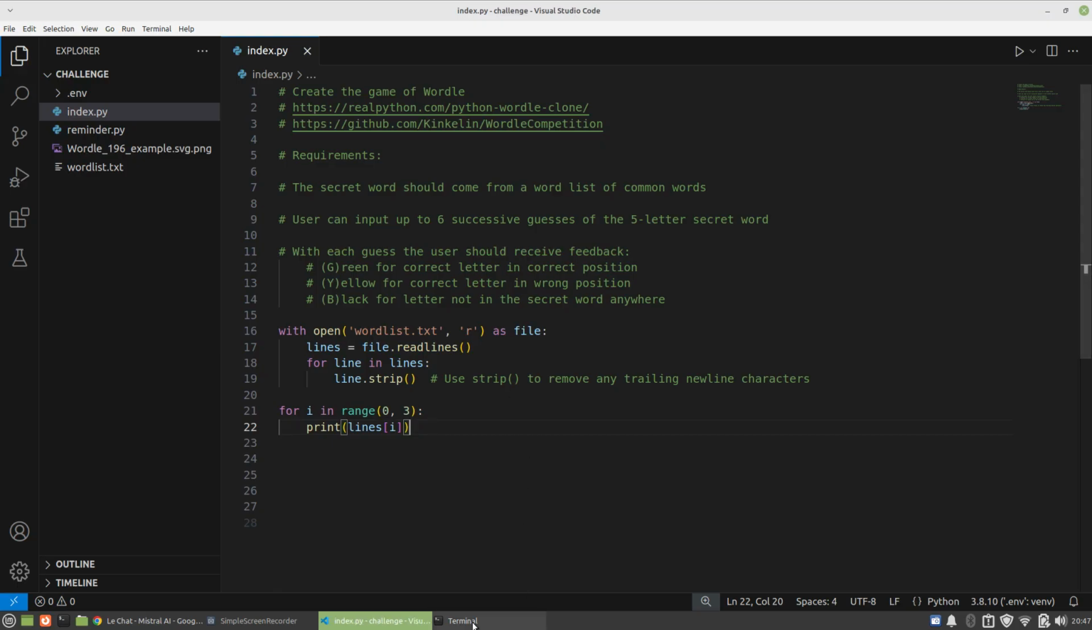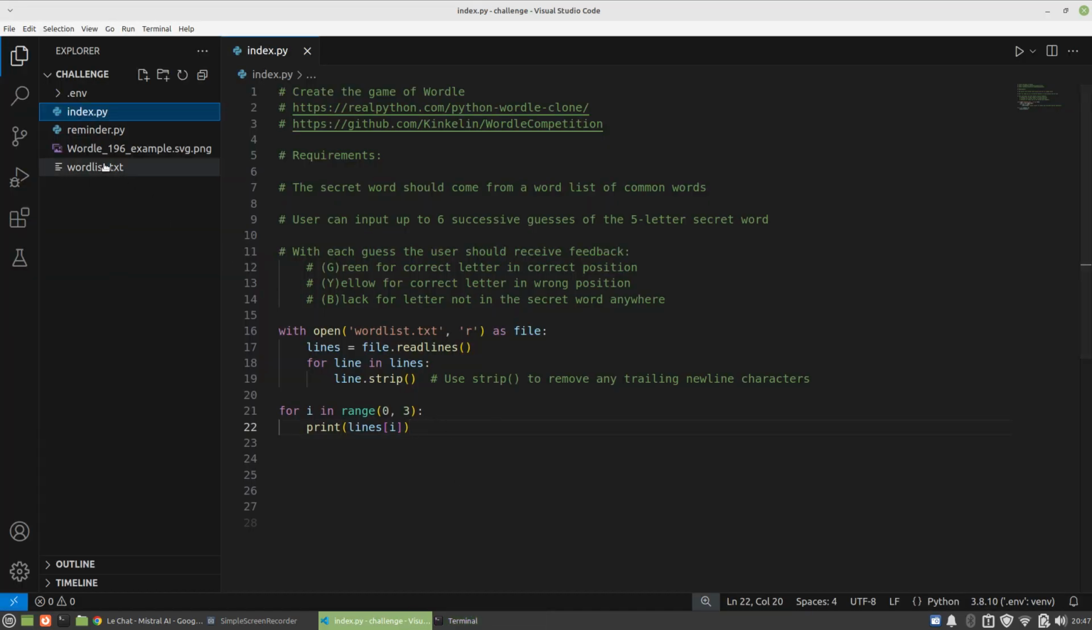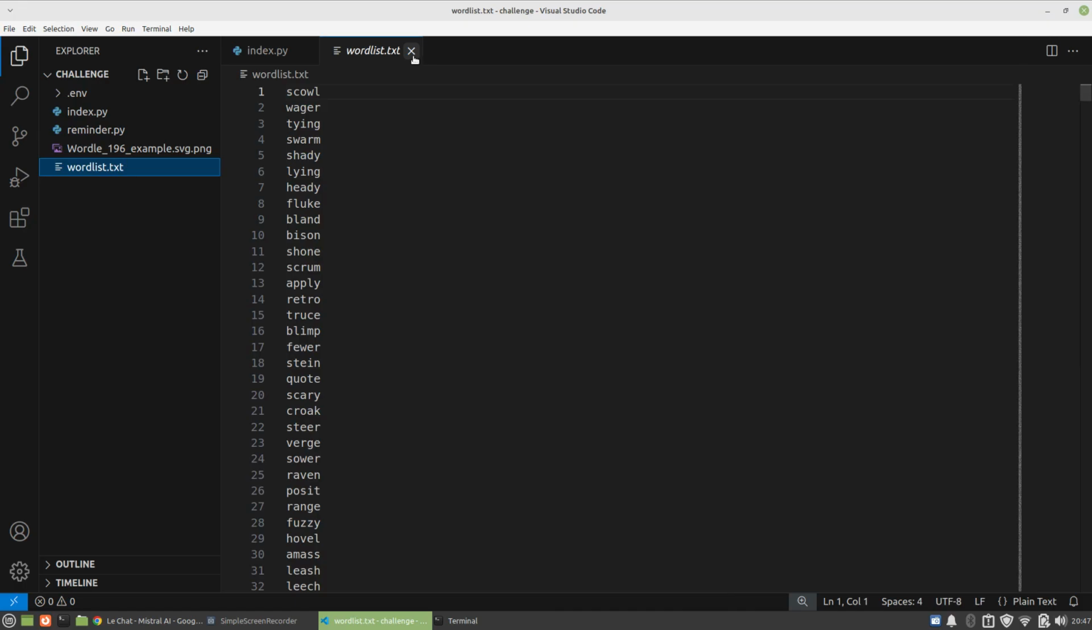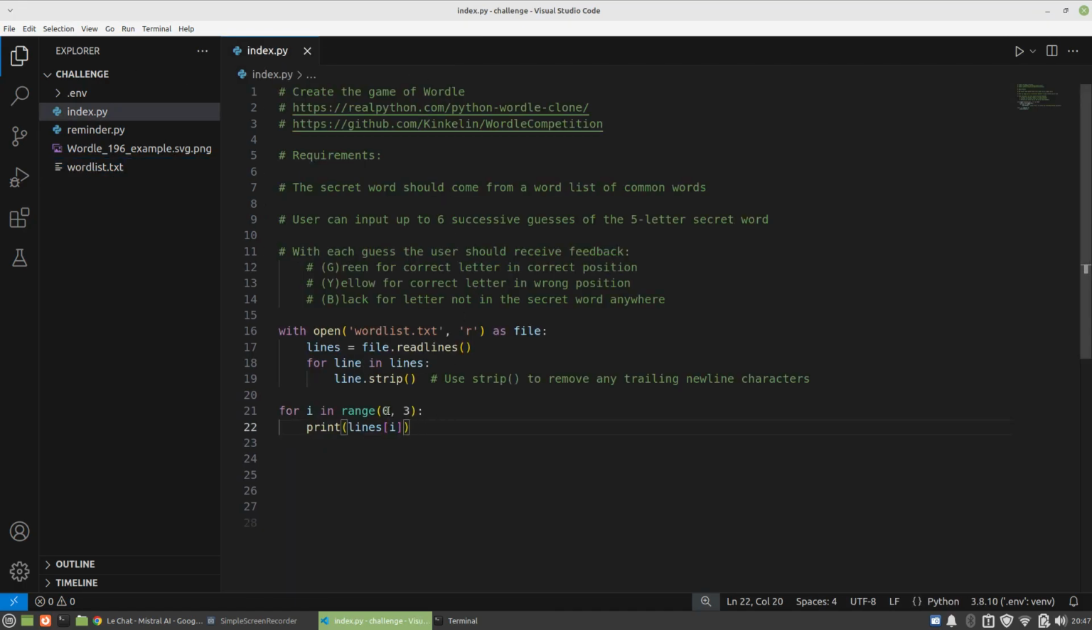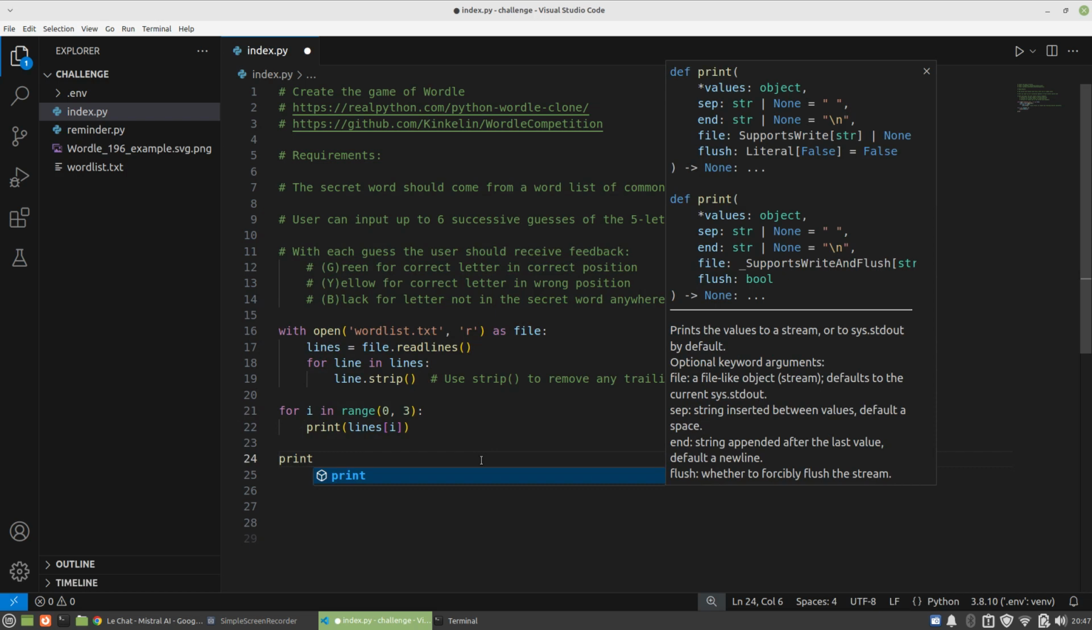So saving that, let's give this a go now. Python 3 index.py, and there we go, scowl, wager and tying. So if I go back here and go to the word list, and there you go, the first 3. I'm actually a little bit curious why it didn't give us the 4 lines.